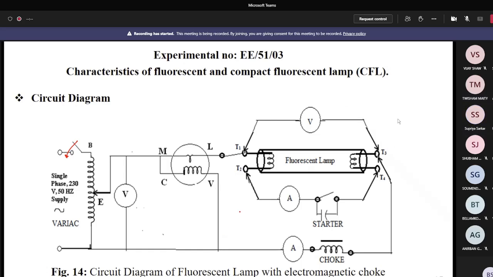But in this case, if there is any fault or short circuit or misconnection or wrong connection, then what do you see? Even for this small voltage, you can see sudden deflection of the voltmeter, ammeter, wattmeter. That means a huge current may flow through these instruments, so some instruments may burn. That is not the desired thing. That's why you keep the jockey position at 0, then you put on the switch.